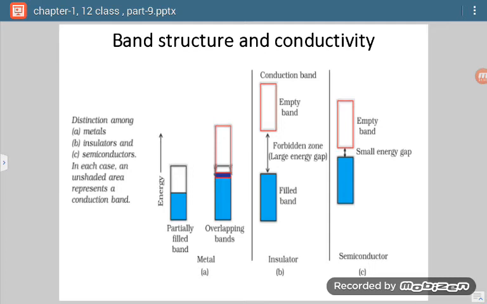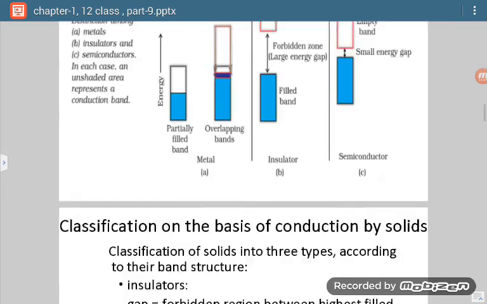Now if we go to insulators, then there is a large energy gap between valence band and conduction band. Because of this forbidden zone, conduction becomes difficult. Electrons cannot jump easily from valence band to conduction band. If we come to semiconductors, then what happens? There is a small energy gap between our valence band and conduction band. So with little energy they can easily jump. So conduction is possible in semiconductors.